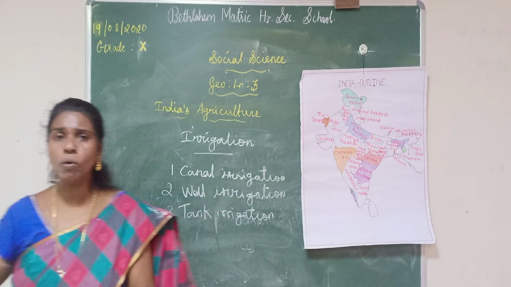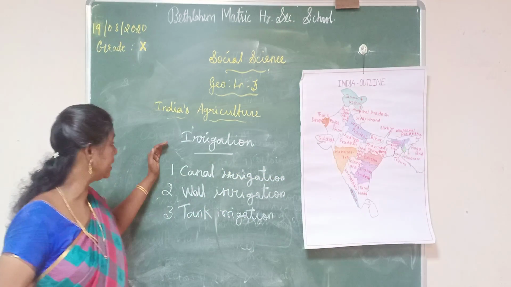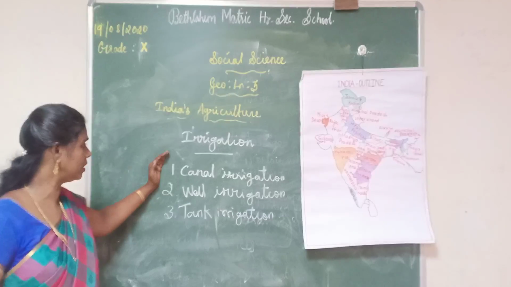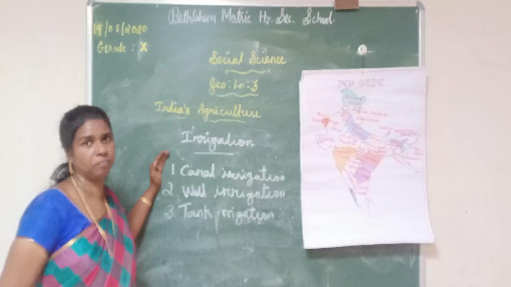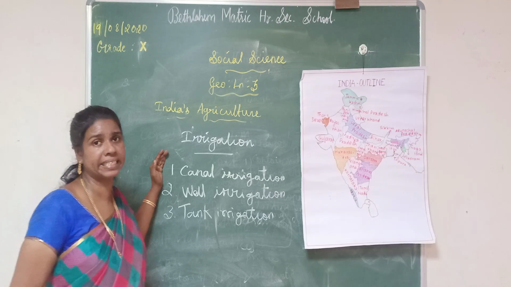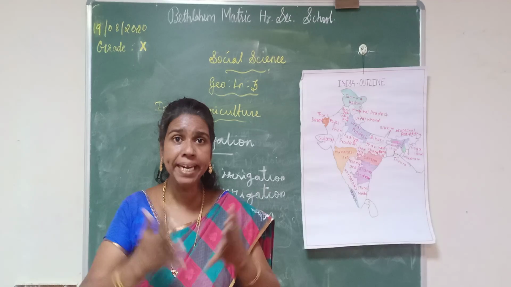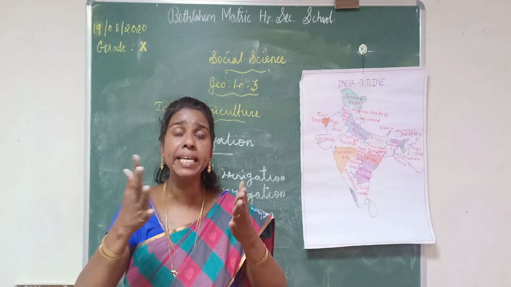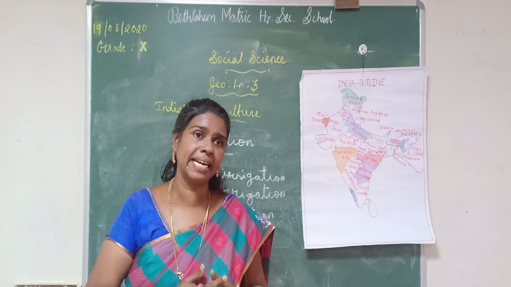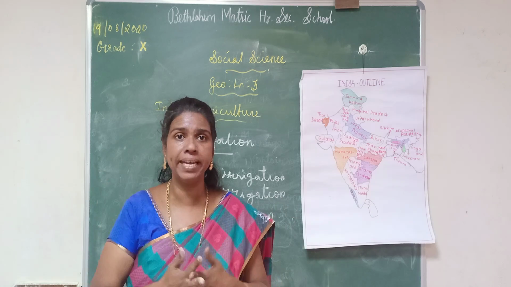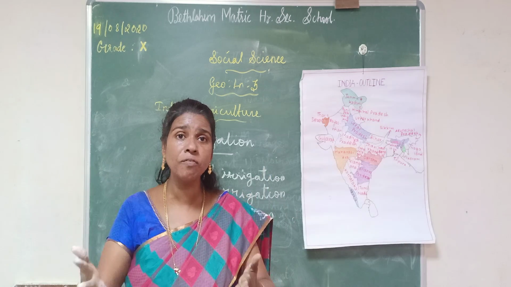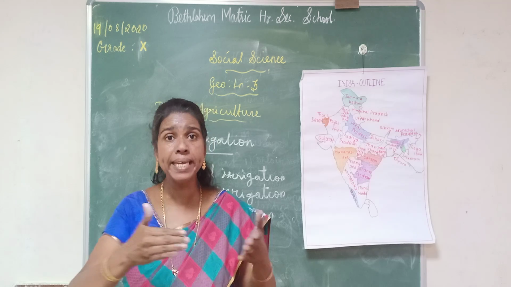Okay students, now I am going to explain each source one by one. The first one is canal irrigation. A canal is a main waterway that brings irrigation water to the area to be irrigated.